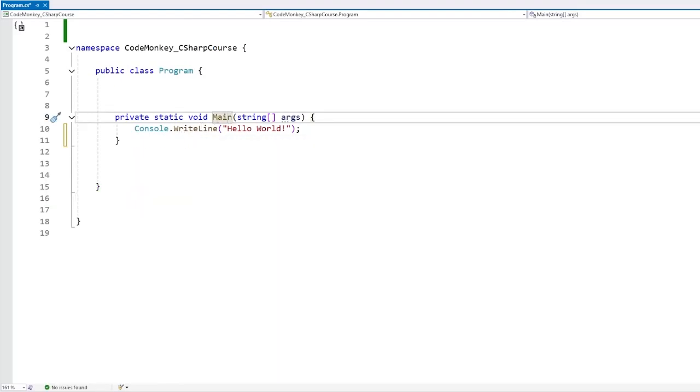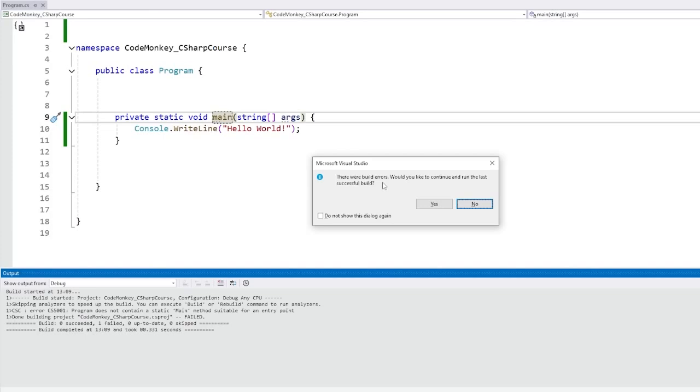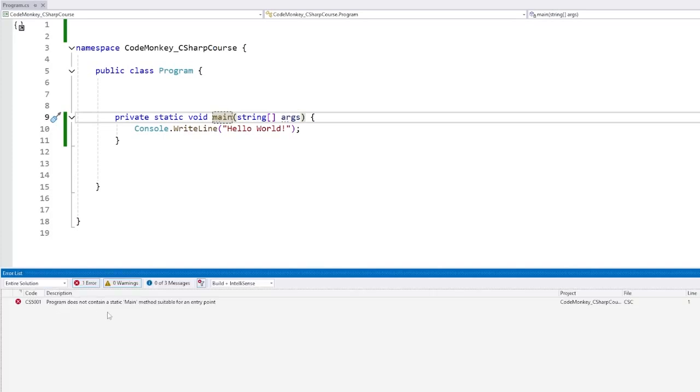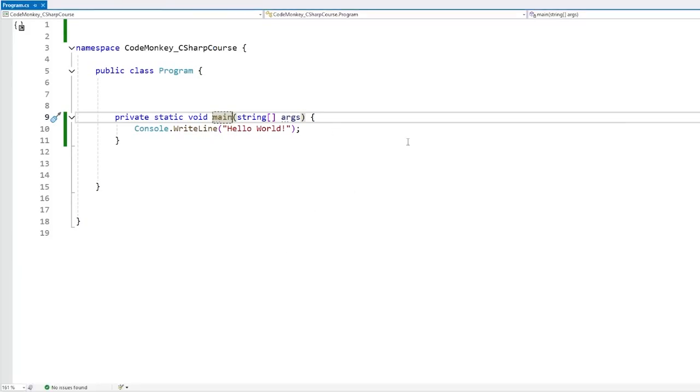So main, this is the starting point, and it actually has some very specific requirements. The main one being that it has to be named exactly main. It cannot be called something else. It cannot be called start or even something like Main with uppercase. If we do this and try to run, nope, it does not run. We have an error. Here in the error we can see the program does not contain a static main method suitable for an entry point. So the starting main function needs to be named exactly main, exactly like this.